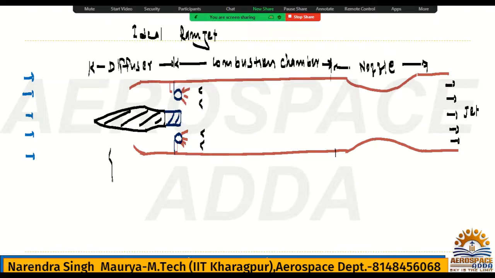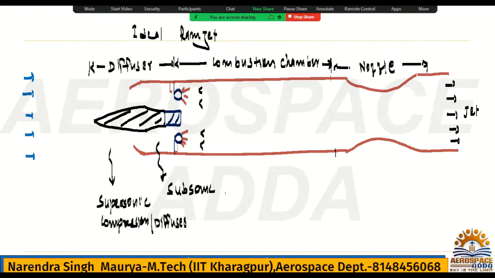In this region we have the supersonic compression or supersonic diffuser, and this zone is called the subsonic compression or diffuser.